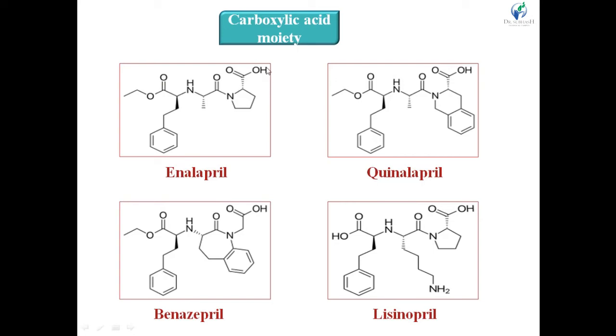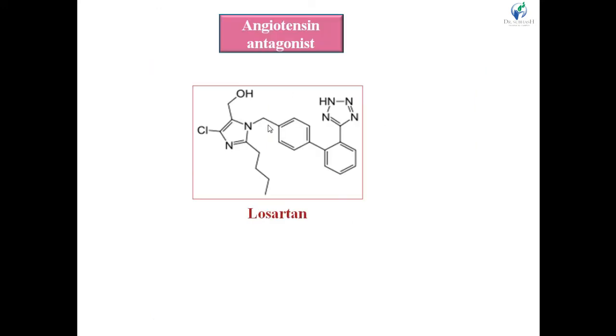Here see, the COOH group is present in lisinopril, here the COOH group is present, also here, and benazepril contains the COOH group attached here. Right, all COOH groups are attached to an aromatic ring or heteroaromatic ring. Then angiotensin antagonist, losartan. This is the structure of losartan, which contains the imidazole ring, a substituted imidazole ring, right, and this one is the tetrazole ring.